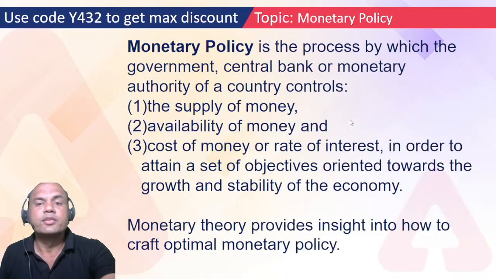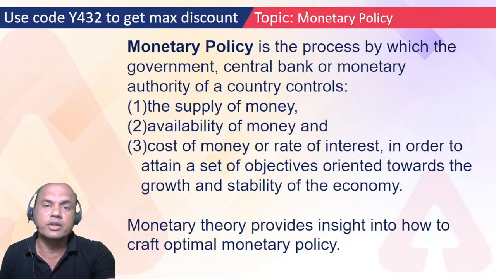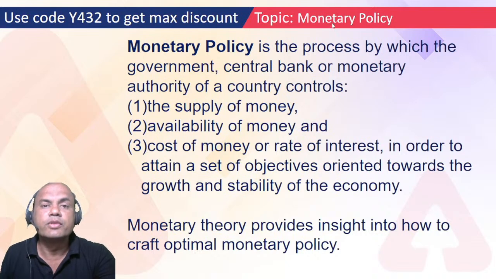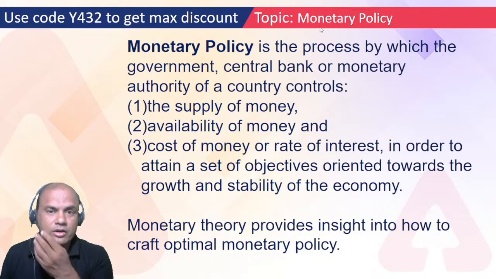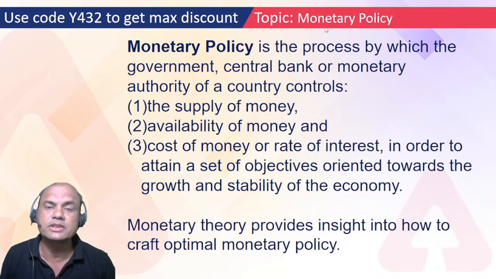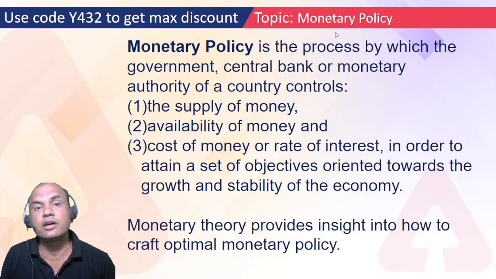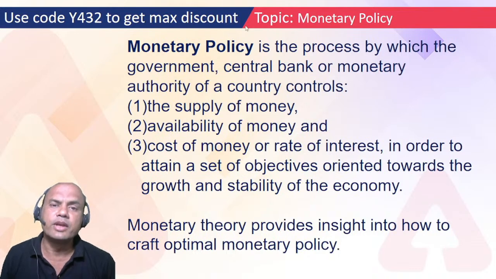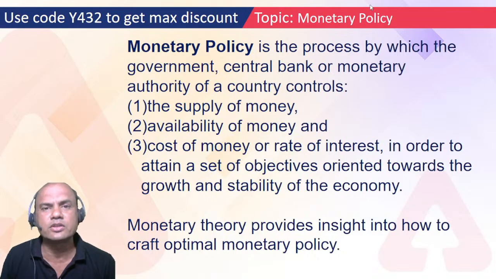So let's start with the topic monetary policy. Remember one basic rule: fiscal policy is always given by the government, whereas monetary policy is always given by RBI. Monetary policy is for RBI, fiscal is for government. And there is a third policy, called the Exim policy, which is also given by the government. We are in banking, so we are concerned mainly with monetary policy, and CAIIB is also mainly concerned with monetary policy.